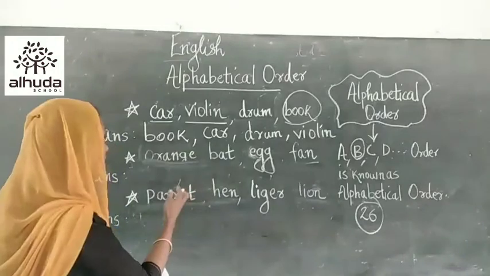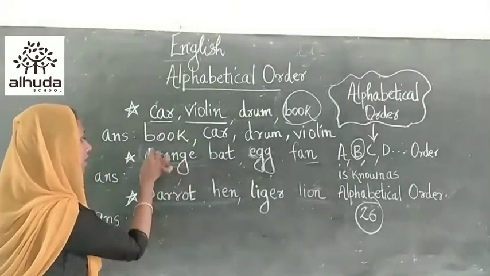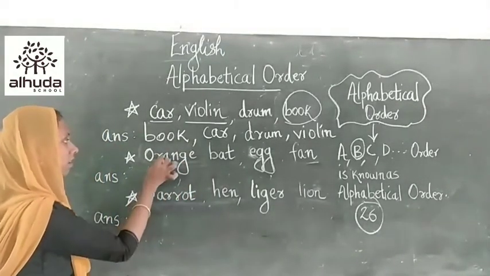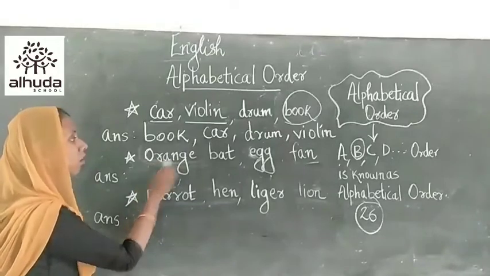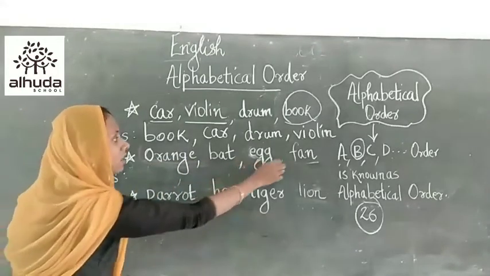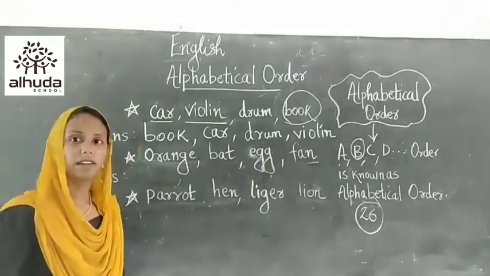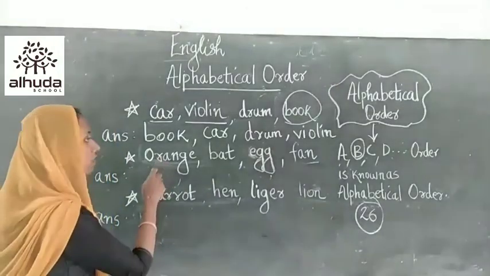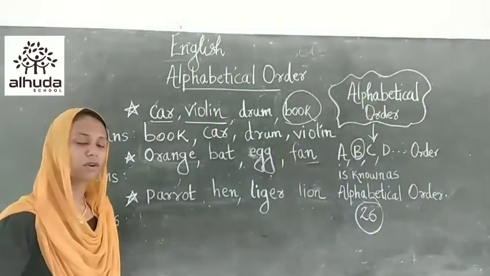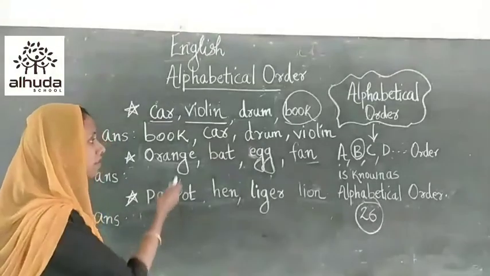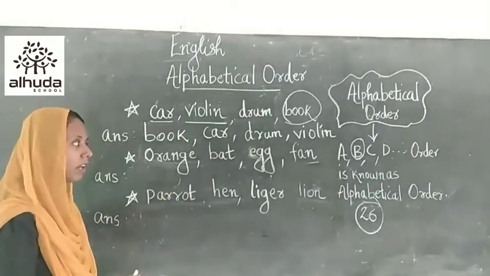Okay, we can go through the second example. The words are orange, bat, egg and fan. Arranging these words into alphabetical order, is there any word which begins with A?